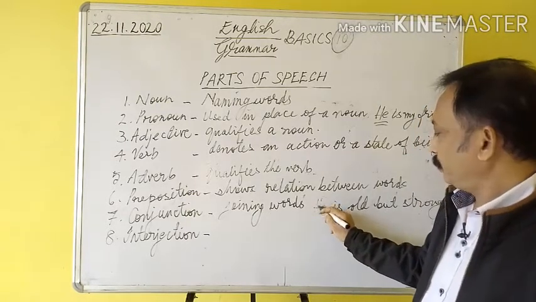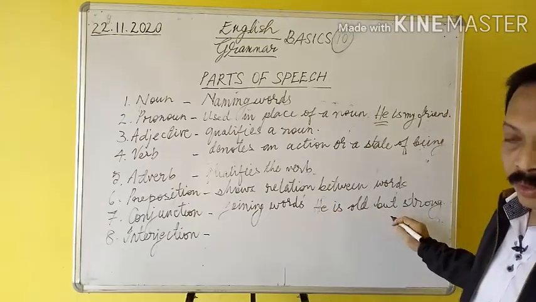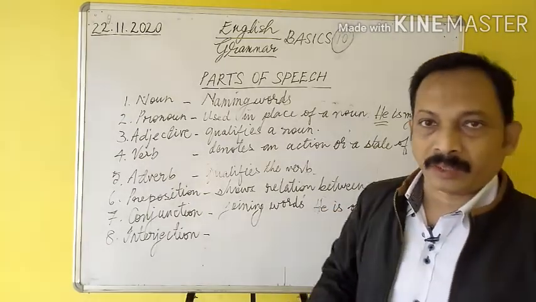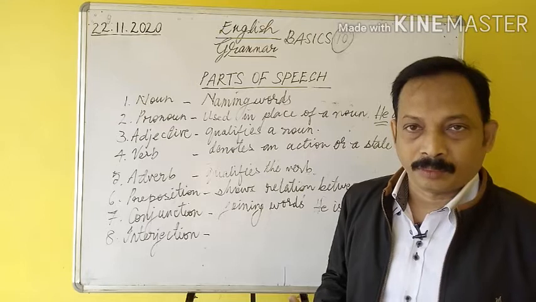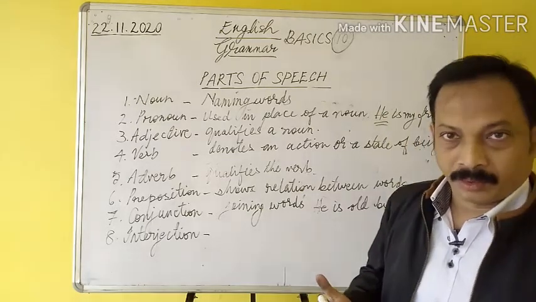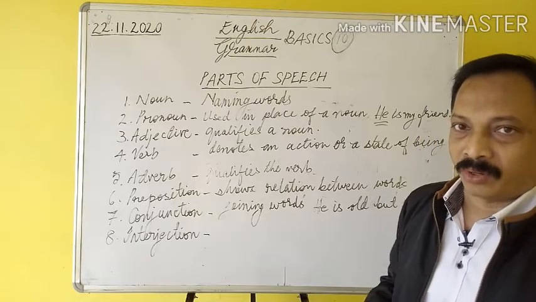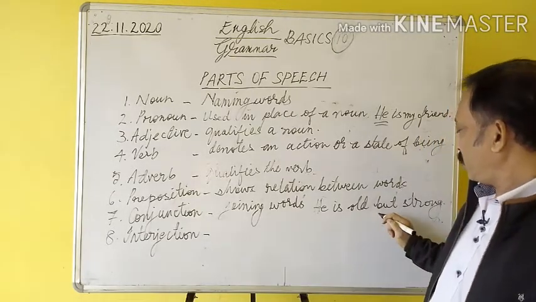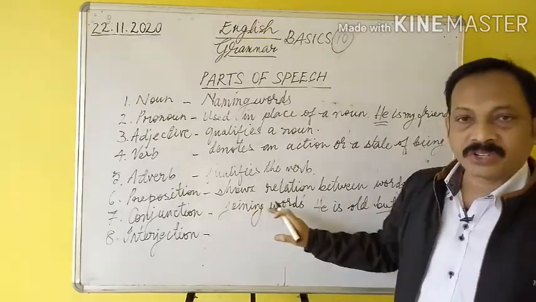Look at the sentence. He is old but strong. Normally an old person, old man or old woman is weak, not strong. Here but is the conjunction.